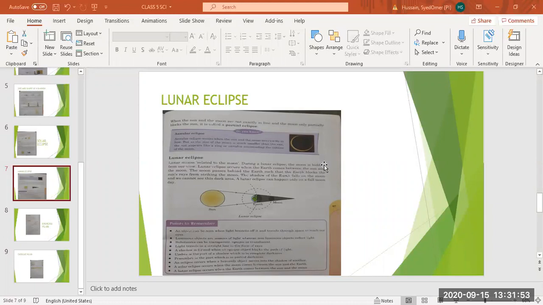Okay, we should complete the lunar eclipse. Then I will ask again. Lunar means related to the moon. Lunar means moon. Solar means sun. So what happens during a lunar eclipse?